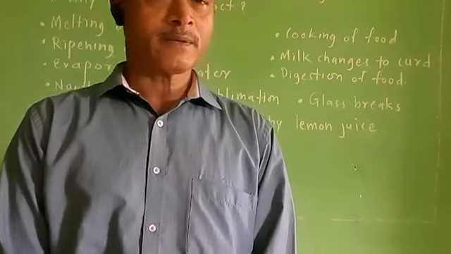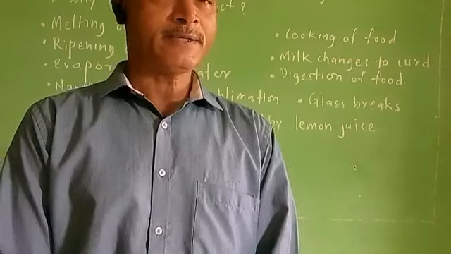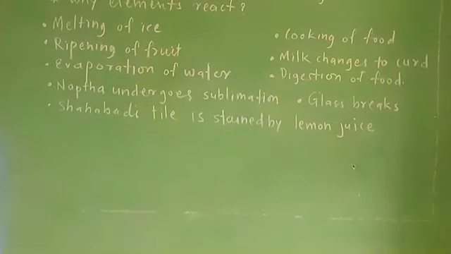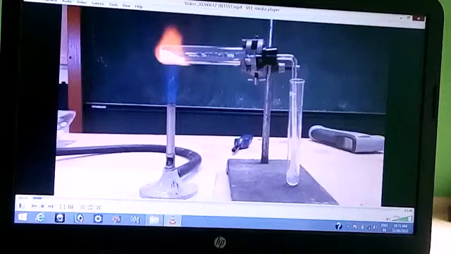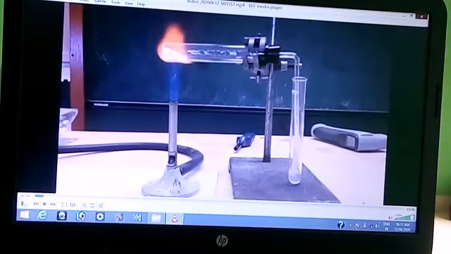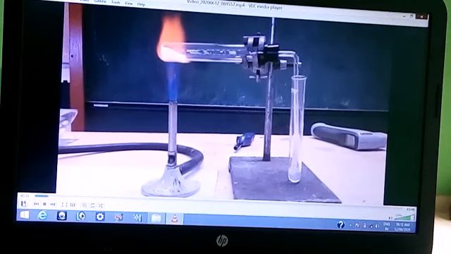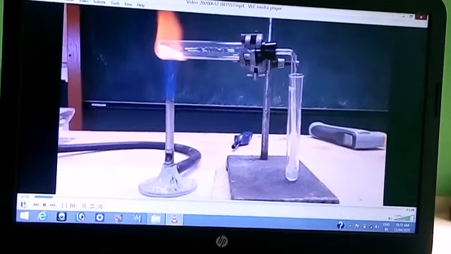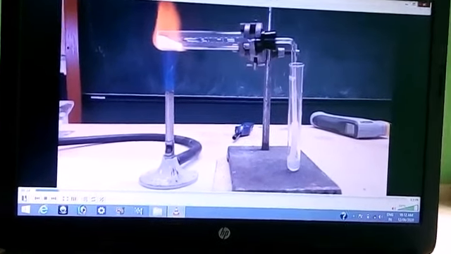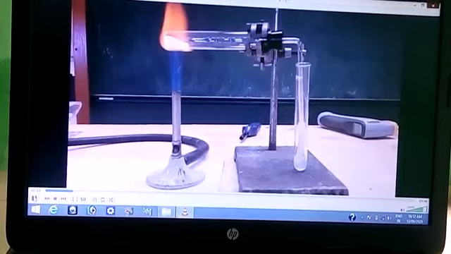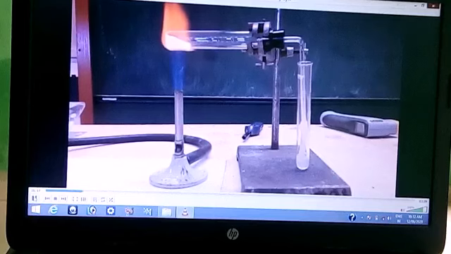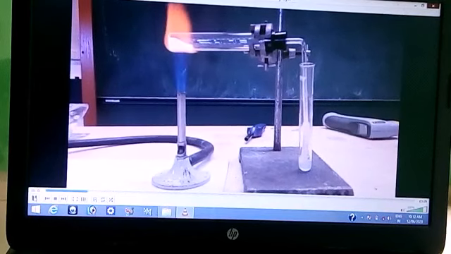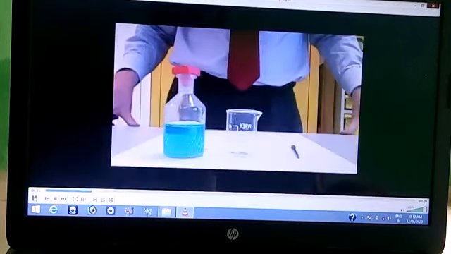Before we proceed further, let us see some activities. In this activity, calcium carbonate is strongly heated.